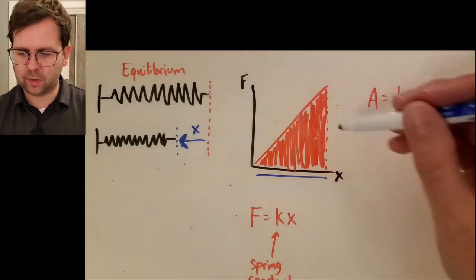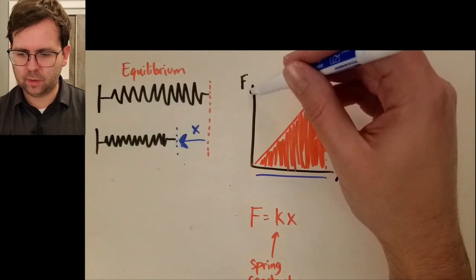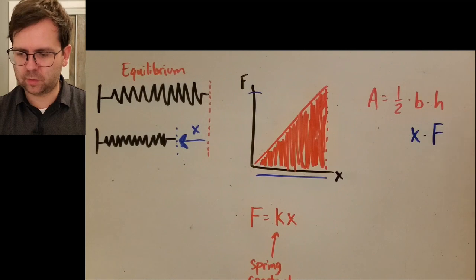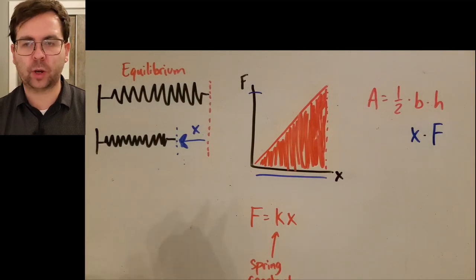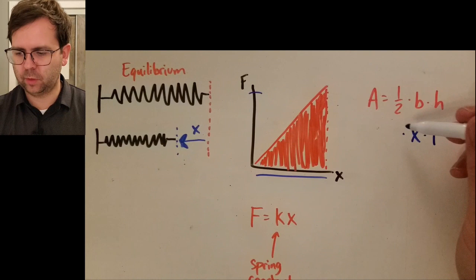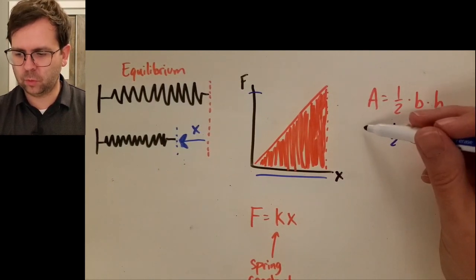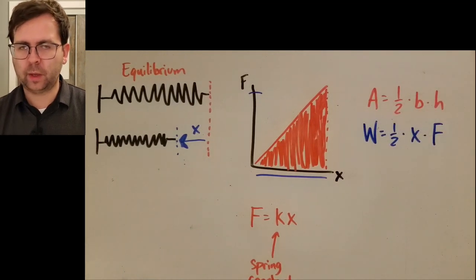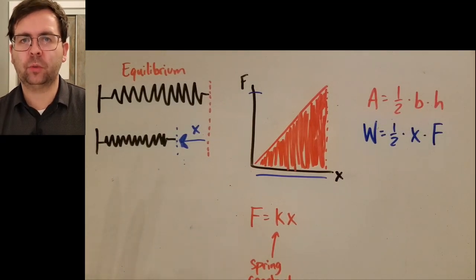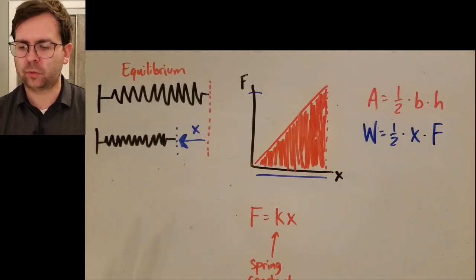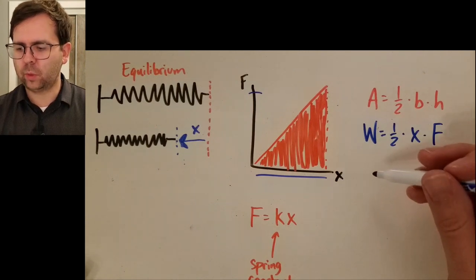And the height of this triangle is going to be the maximum amount of force that you're applying to get this spring stretched or compressed to its fullest length. And so all of that together is going to be equal to the work done. And the amount of work that you do is equal to the amount of energy that gets stored in the object in this case. So keeping it simple, not worrying too much about the differences here,